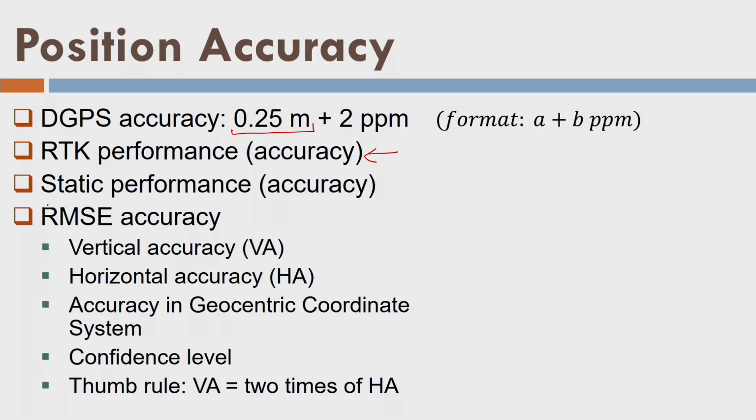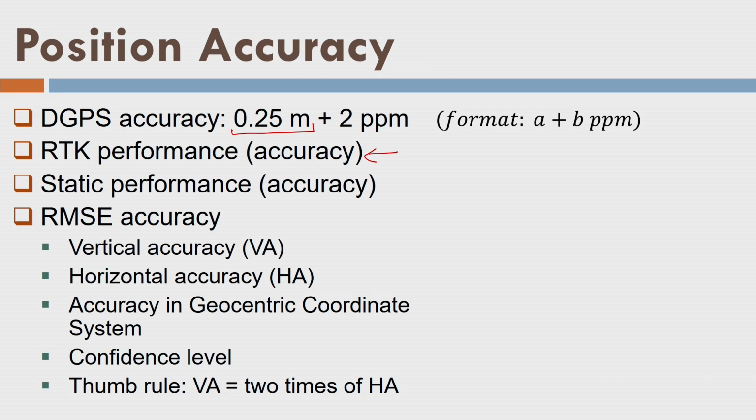Okay, further, the static performance. That means I am collecting the data at the rover as well as the base, and later on I am processing the data in the laboratory after the mission is over. That is, data collection is over, then I am bringing the data of the base as well as the rover, and I am processing it in the software, and that is called post-processing. After the mission, I am processing the data, and that is called static performance or the accuracy for the static. They are different. Static is no doubt higher.